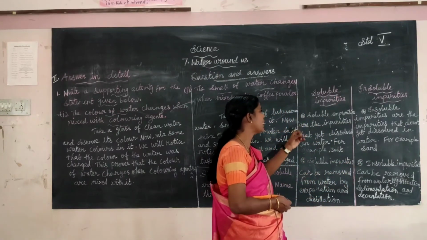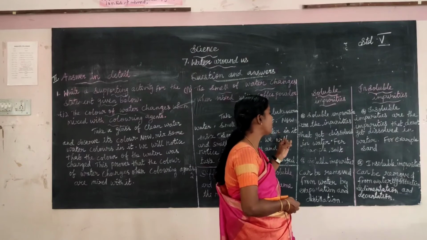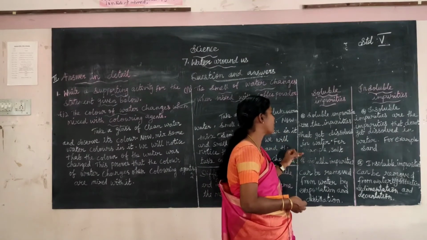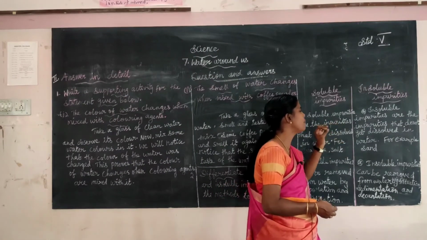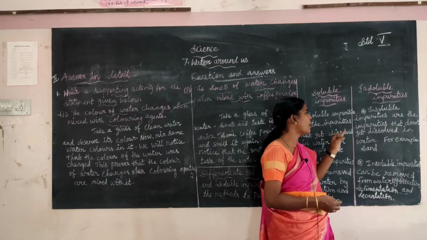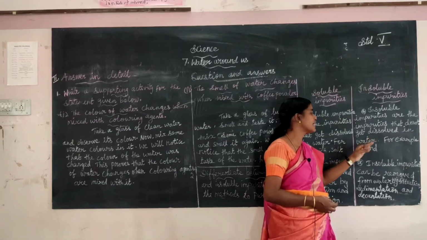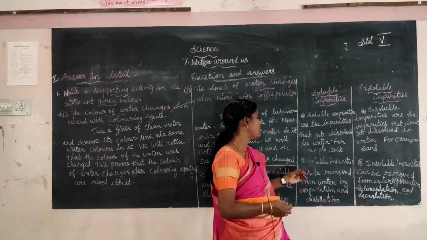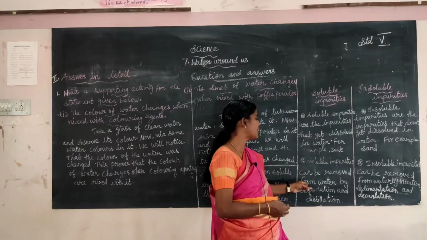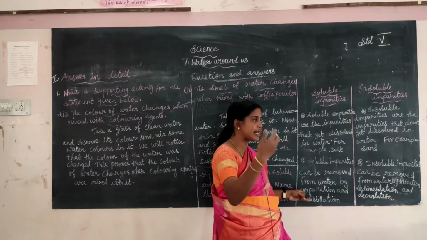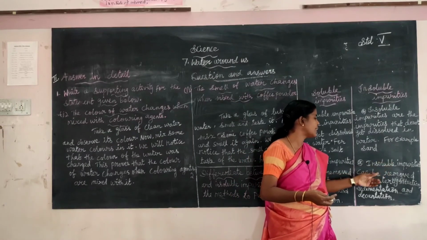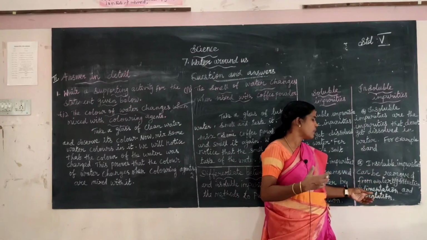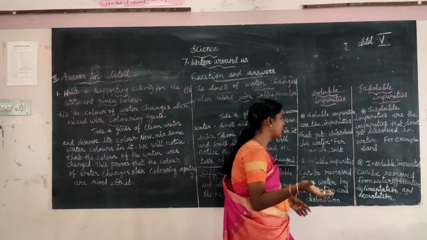Okay children, one more time, repeat. Soluble impurities are the impurities that get dissolved in water, for example, salt. Insoluble impurities are the impurities that do not get dissolved in water, for example, sand. Soluble impurities can be removed from water by evaporation method and distillation method. Insoluble impurities can be removed from water by filtration, sedimentation and decantation method.